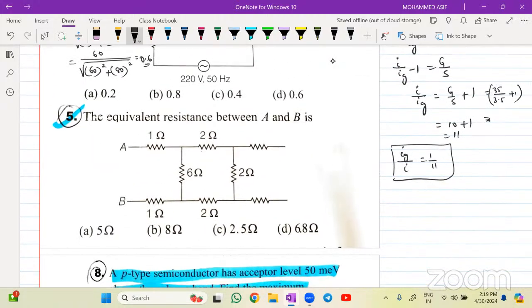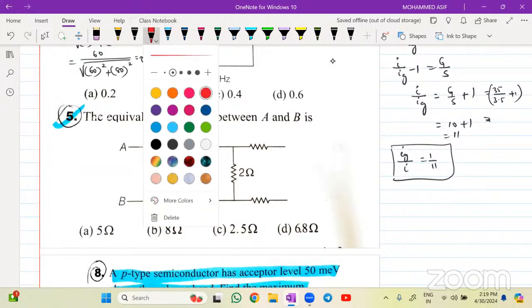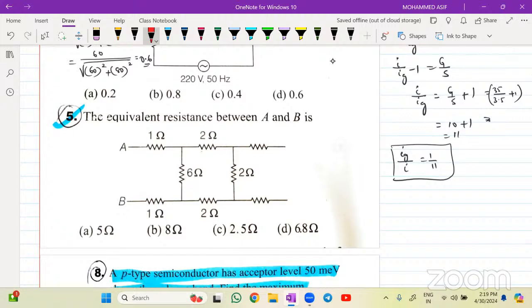Question number 5. Anyone? The equivalent resistance between A and B. Now say this confidently. If I connect the positive terminal at A and the negative terminal at B, there is a flow of current. Coming here it will get divided, and here too. So the current passing through this one will become ineffective because it is an open circuit. Even the current passing through this one is ineffective. So these are ineffective. Remove it.